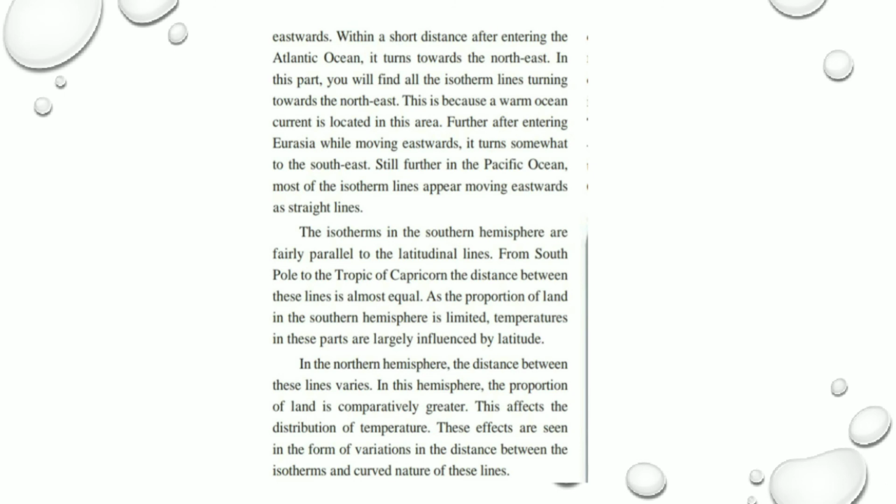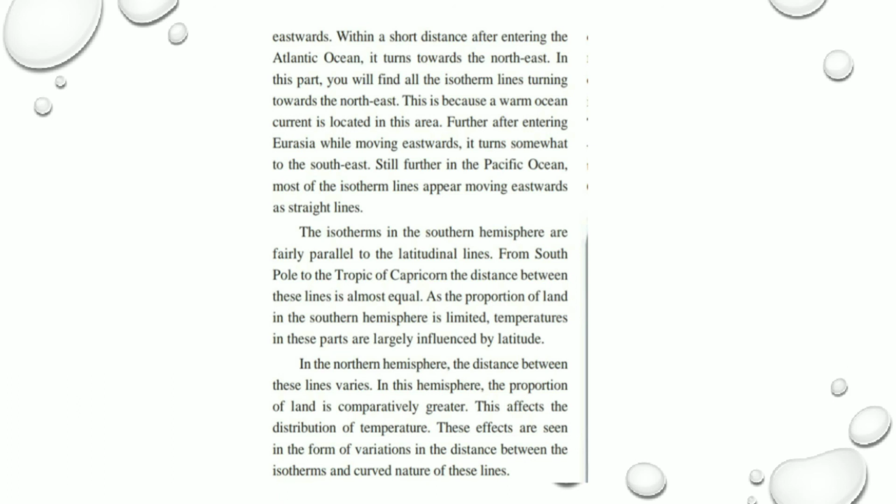So the isotherms in the southern hemisphere are fairly parallel to the latitudinal lines. From the South Pole to the Tropic of Capricorn, the distance between these lines is almost equal. Like I told you, the lines of latitude are horizontal and parallel. In the same way, the lines of isotherm appear to be parallel. As the proportion of land in the southern hemisphere is limited, temperature in these parts is largely influenced by latitude. Latitude means the effect of sun rays on the surface of the earth.